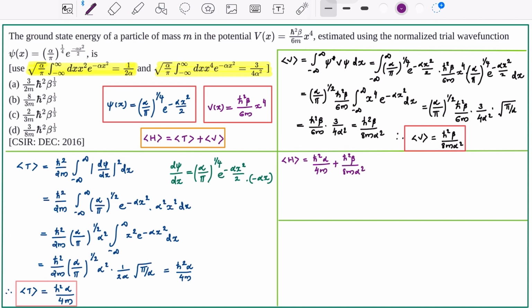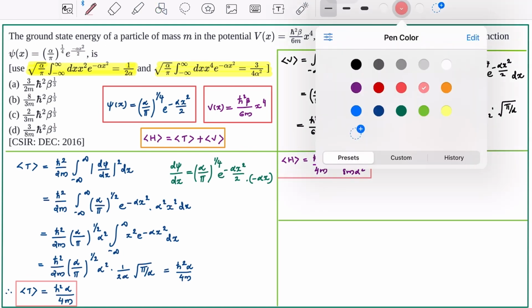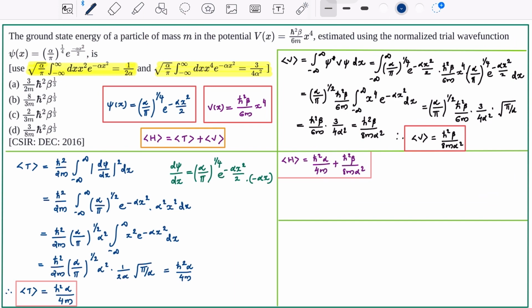Our next aim is to find out the unknown constant alpha in the wave function psi of x. For that purpose, let us take dou by dou alpha of expectation value of H and equate it to 0. And from that equation, find out alpha. Then substitute the value of alpha in the equation of expectation value of H. You will get the energy.